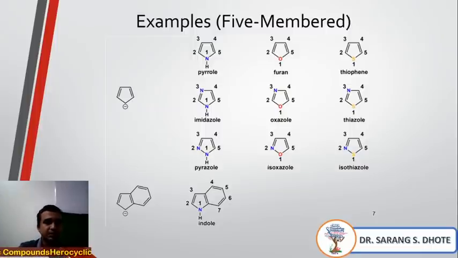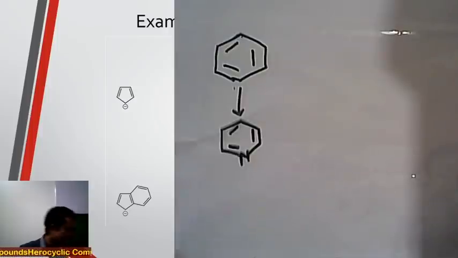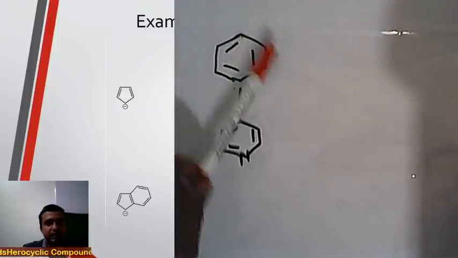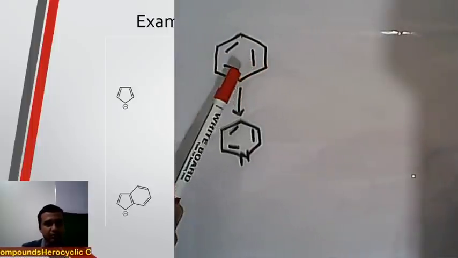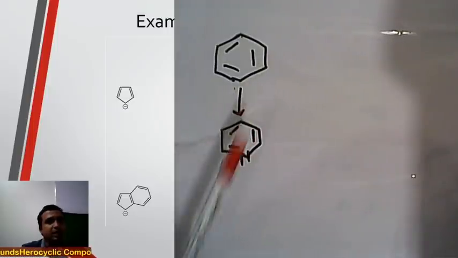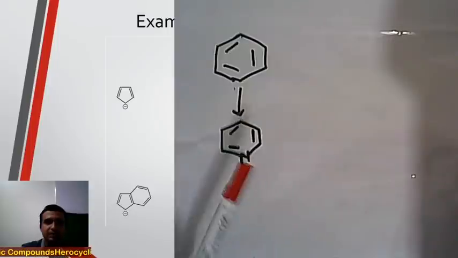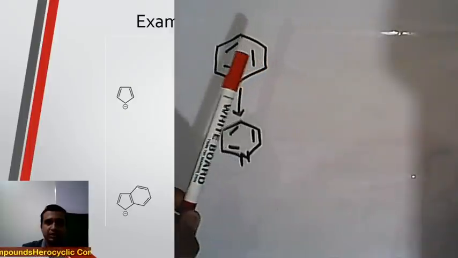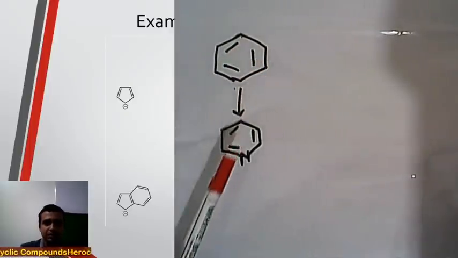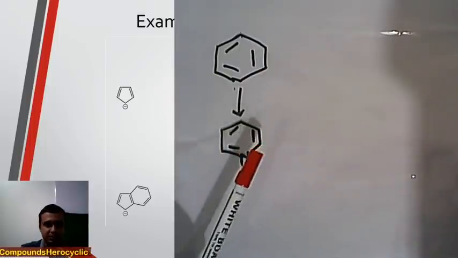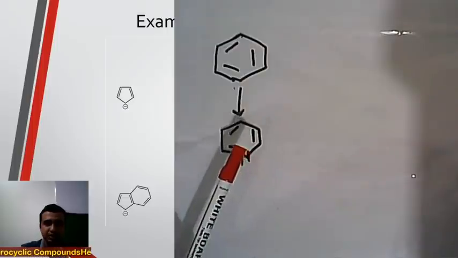In your syllabus, the pyrrole system is there. See, here is the example of pyrrole. Suppose this is a 6-membered ring, we know that it is benzene. If one of the carbons is replaced by nitrogen, here it is nitrogen, then this compound is a heterocyclic compound. This is not heterocyclic, this is a regular benzene, but when one of the carbons is replaced by nitrogen, it is known as a heterocyclic compound. This is a pyrimidine structure. Okay, you got it?